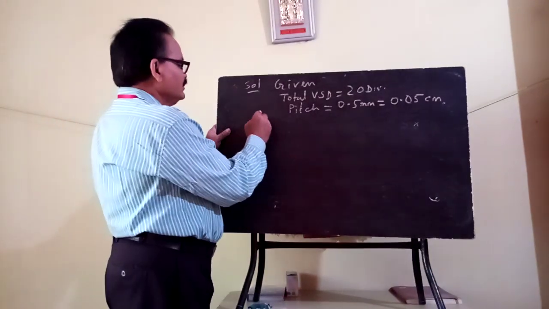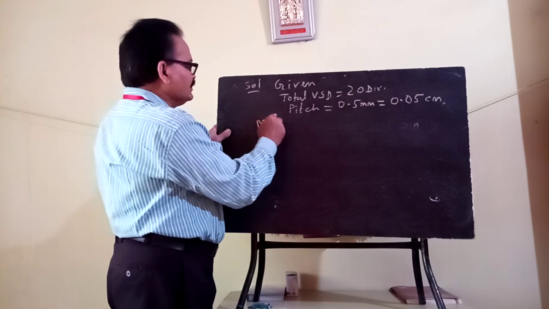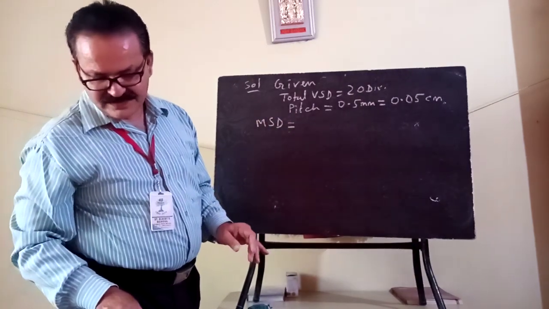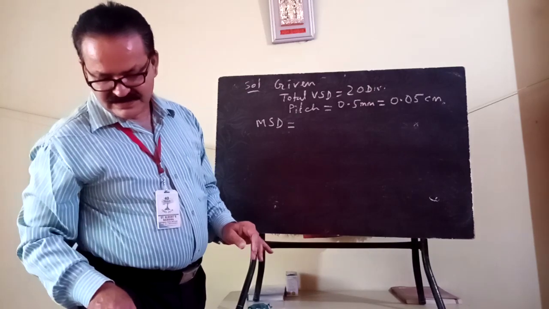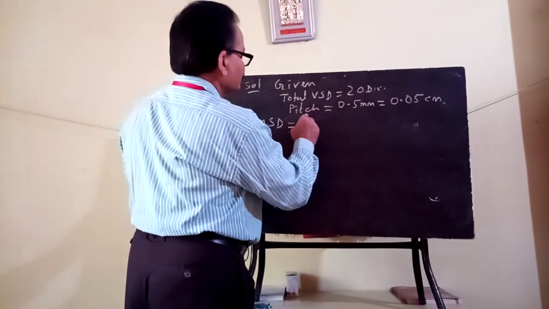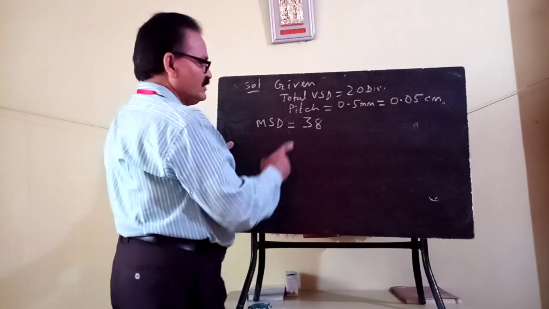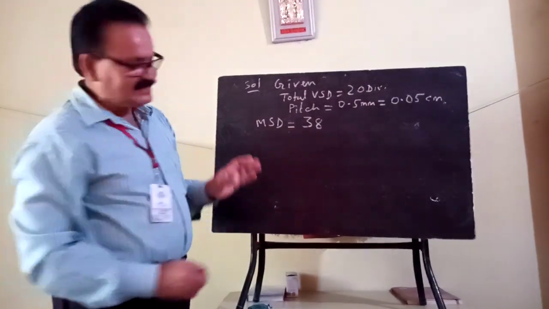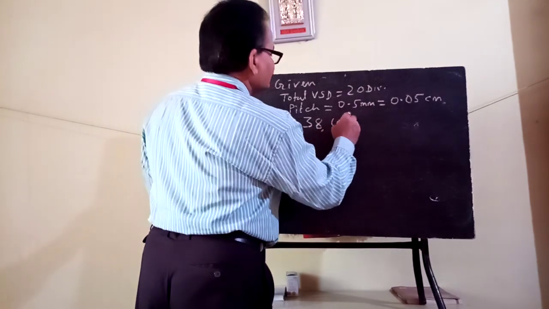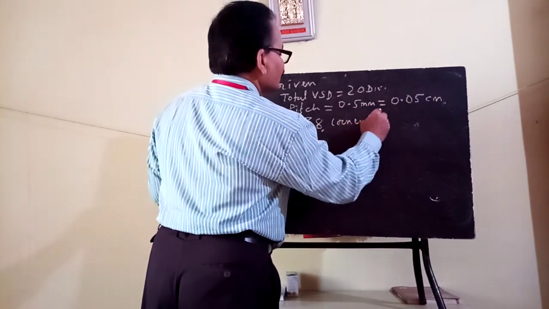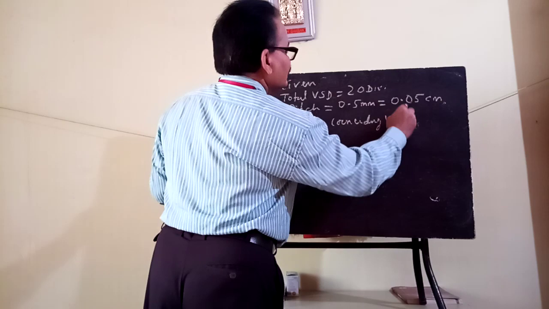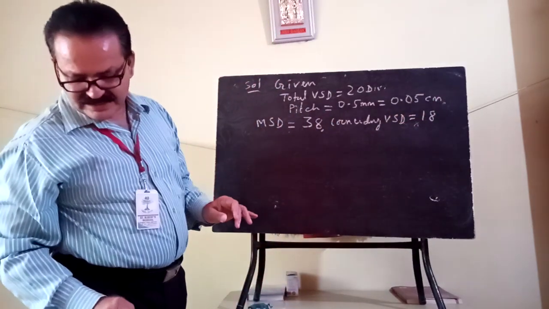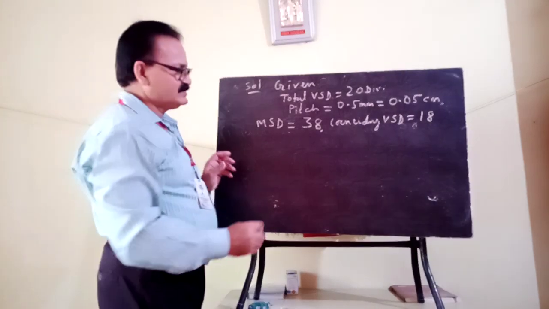Now the main scale division is 38. The coinciding vernier scale division is 18.